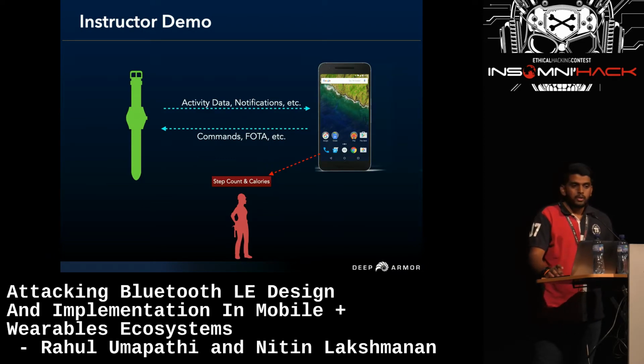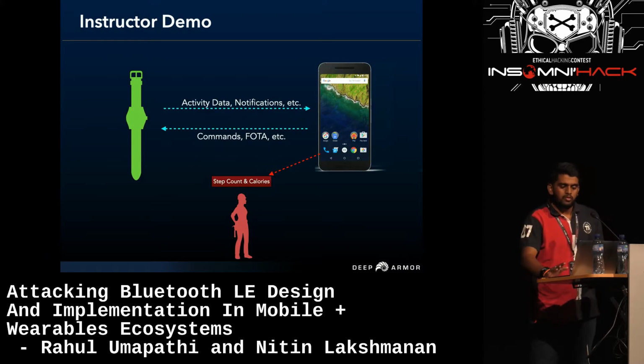And this is going to be the overall overview of the demo, where I'll be showing you how to intercept the traffic between the wearable device and the mobile application using a malware app. As you can see, on the left side I have my Mi Band, the fitness tracker, which will be constantly communicating with its mobile application, where the data will be step counts, calories, and heart rate.